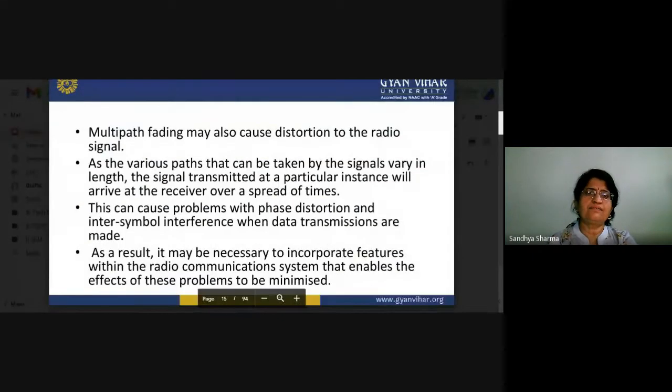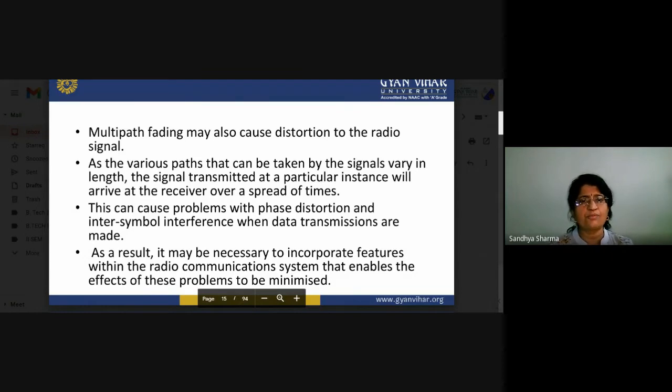Multipath fading may also cause distortions to the radio signal. That is basically a distortion, as the paths that can be taken by the signals vary in length. The signal transmitted at a particular instance will arrive at the receiver over a spread of times. This can cause problems with phase distortions and intersymbol interference when data transmissions are made.